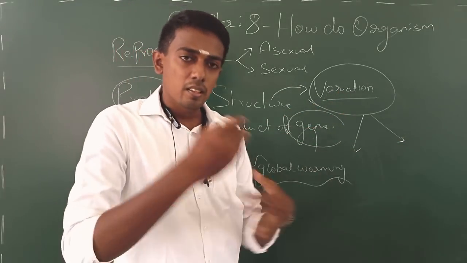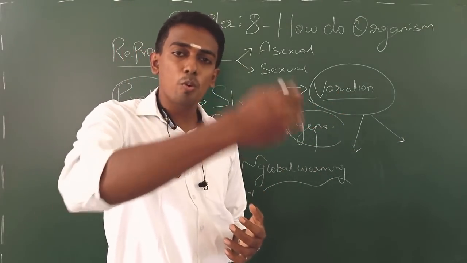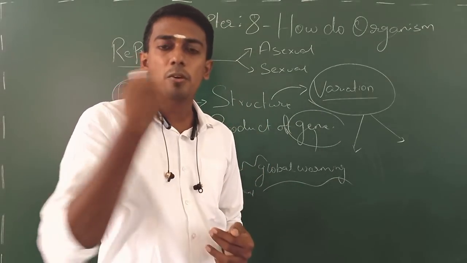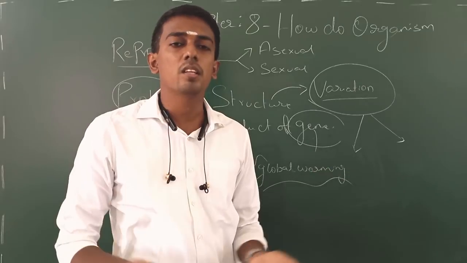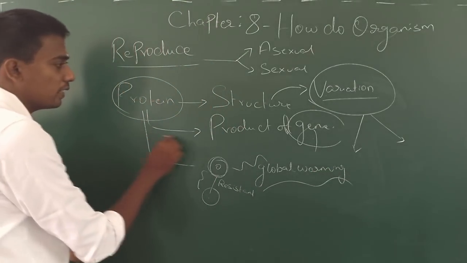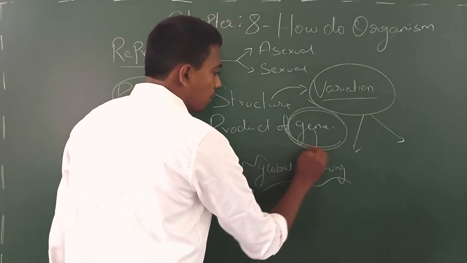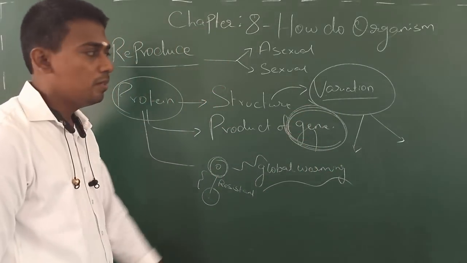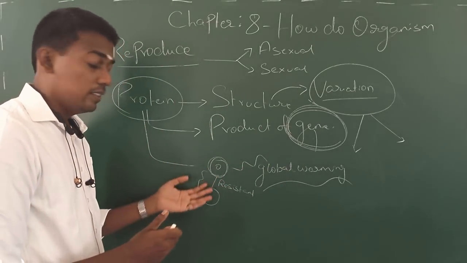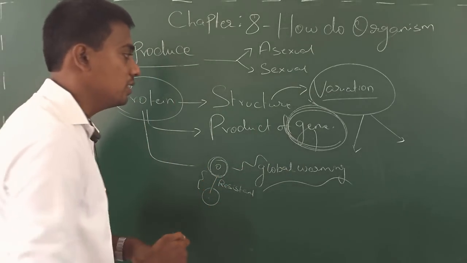The other is that variation brings more changes, making a new organism from a pre-existing organism, which is otherwise called evolution. So now it's very clear that genes play a very important role in maintaining the organism and driving the process of evolution, and even bringing survival advantage.